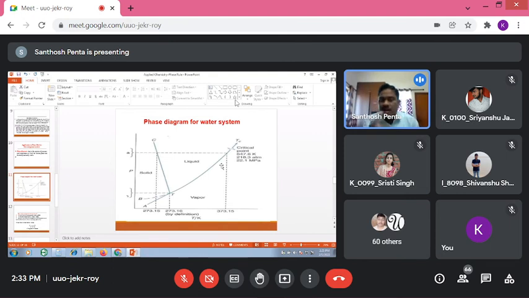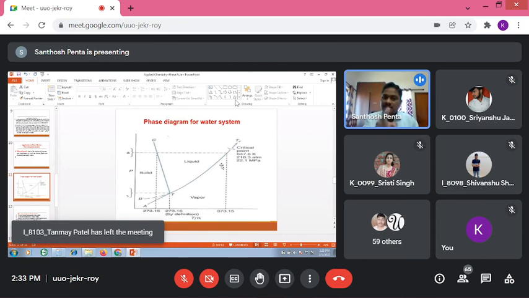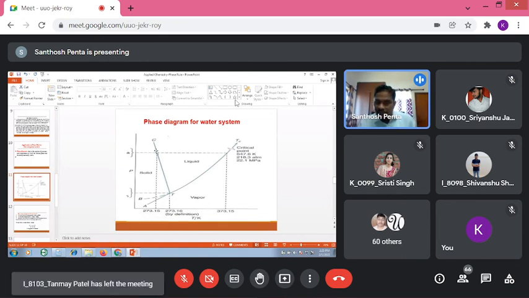ATC is occupied with solid. Then CTB is occupied with liquid. ATB is occupied with vapor. That's fine. Now, three boundary lines are there. What are those three boundary lines? Yes. See here, C and T. This is one boundary line.